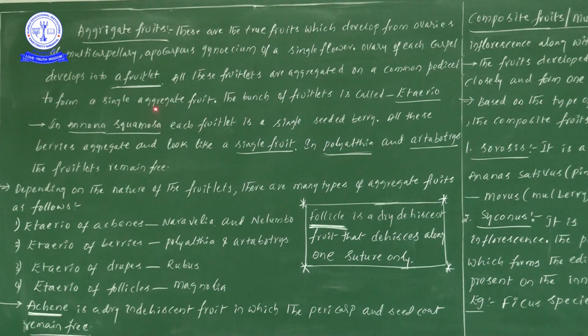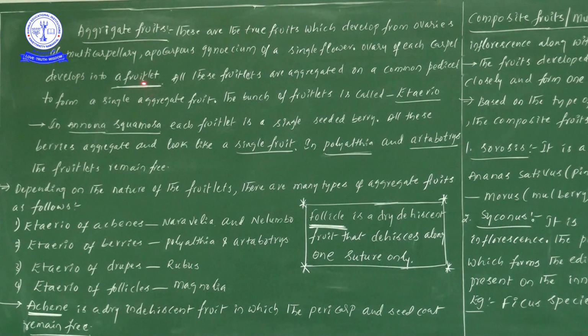Aggregate means coming together to form a single fruit. My dear students, try to remember: the fruitlets come together on a common axis, the pedicel, and form an aggregate fruit. So many fruitlets come together and form one fruit.